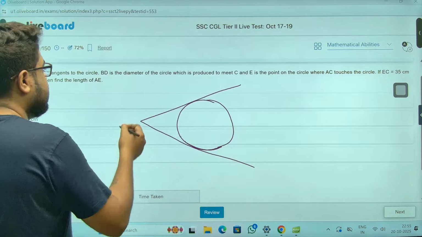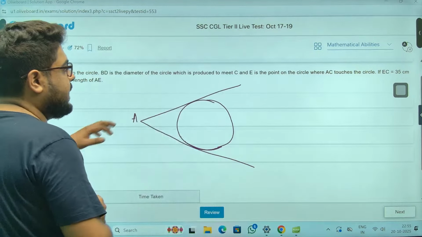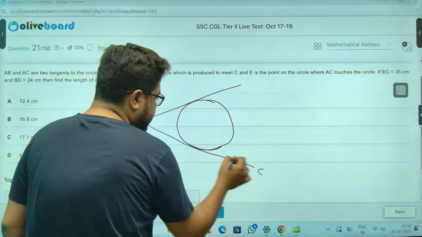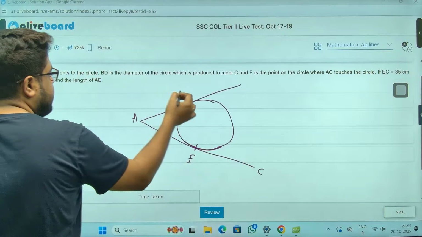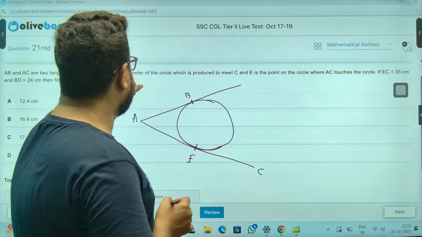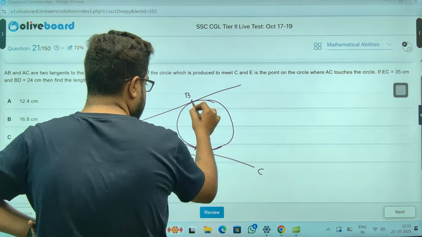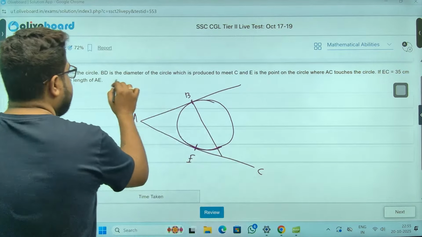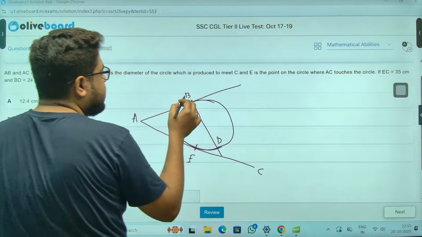Now they have told, sir, E is the point where AC touches. Let's say this is C, so this is E, sir, and AB is the tangent, so this is B. Okay, language is not really very clear. Acha, BD is the diameter. So BD is the diameter, D. And this is produced.